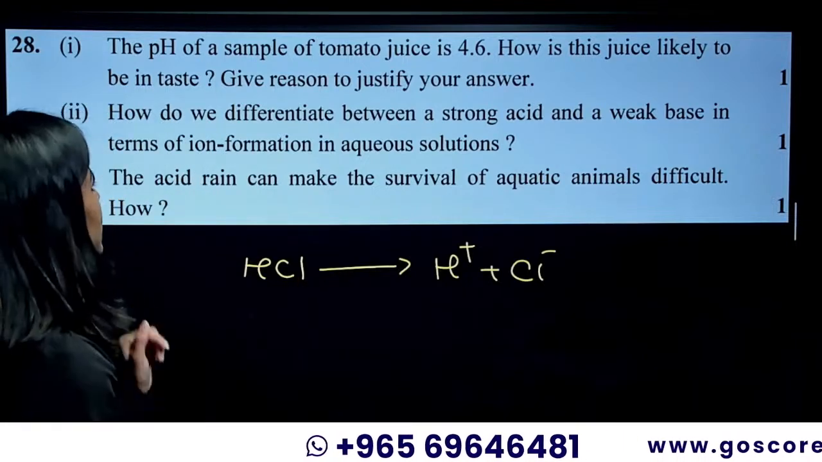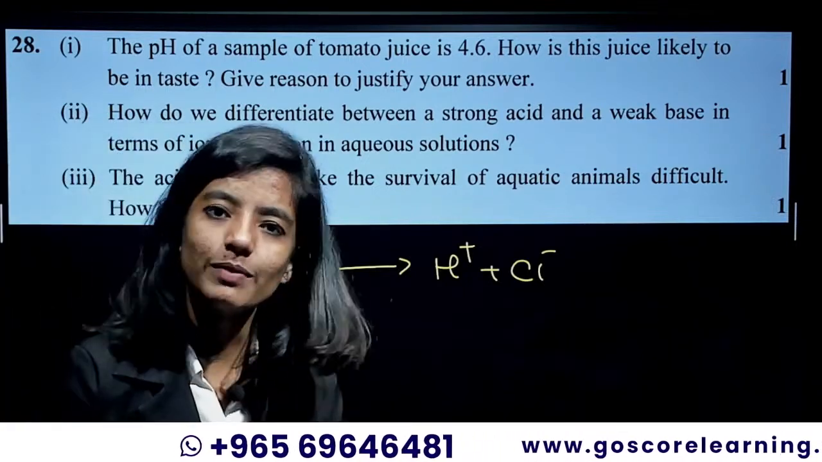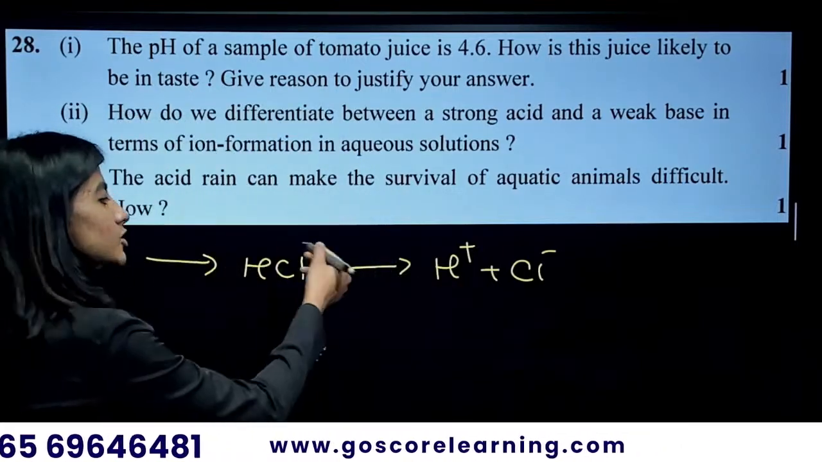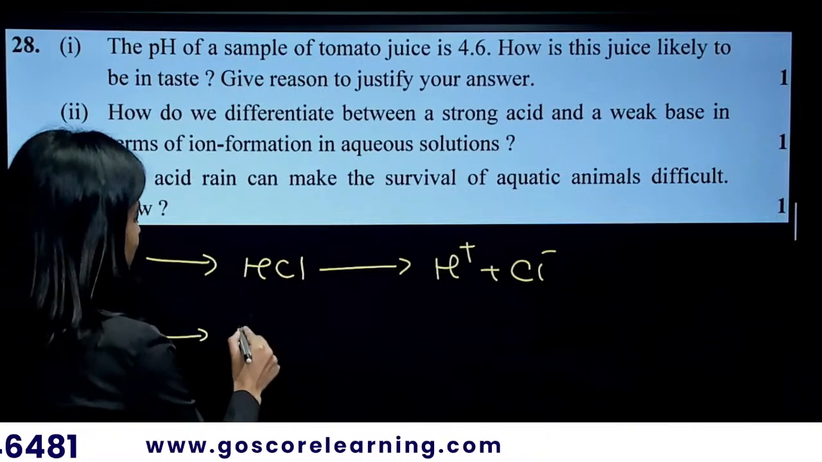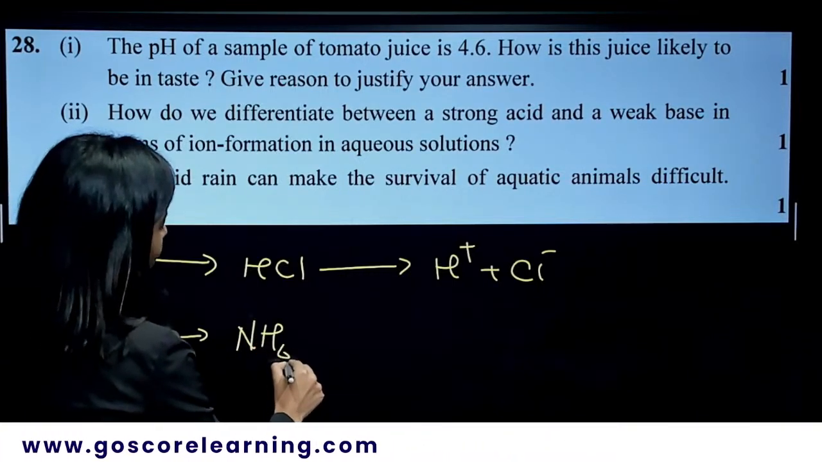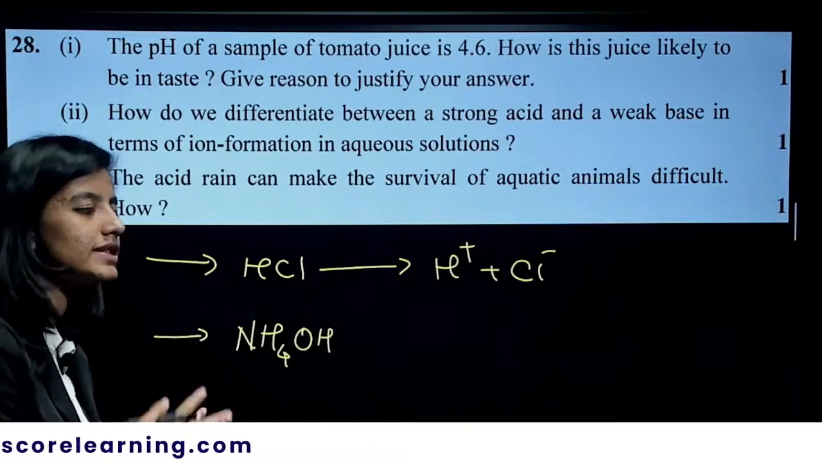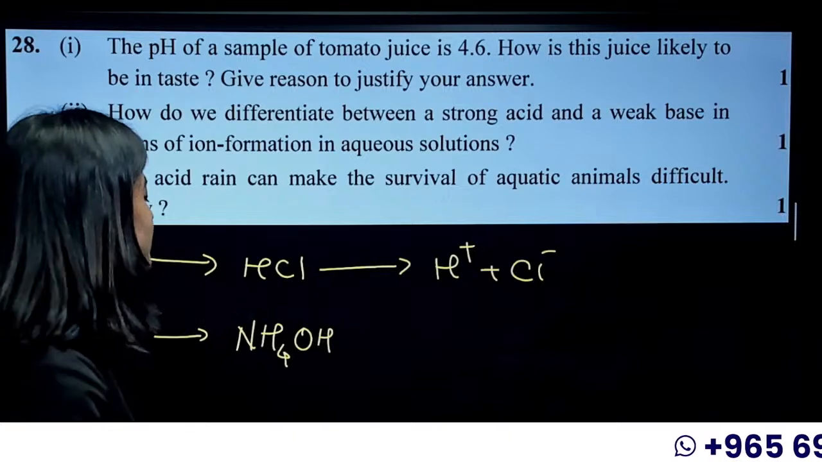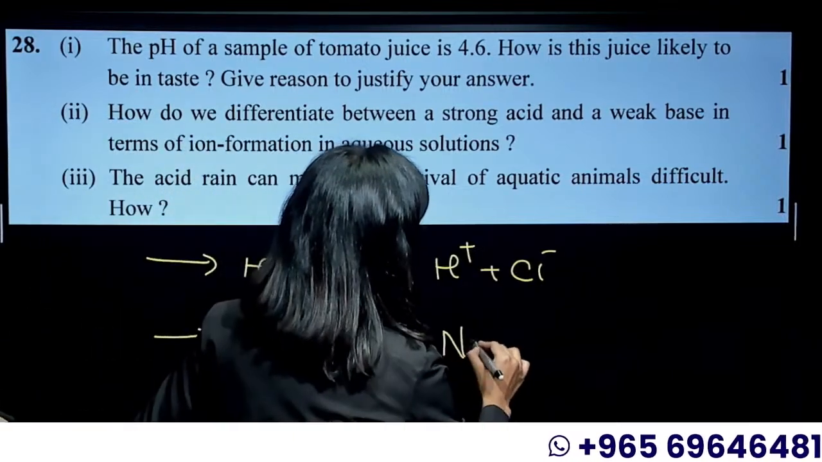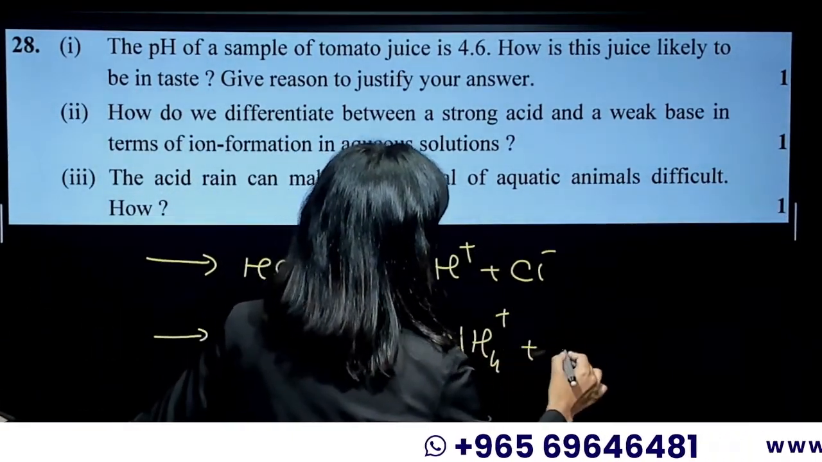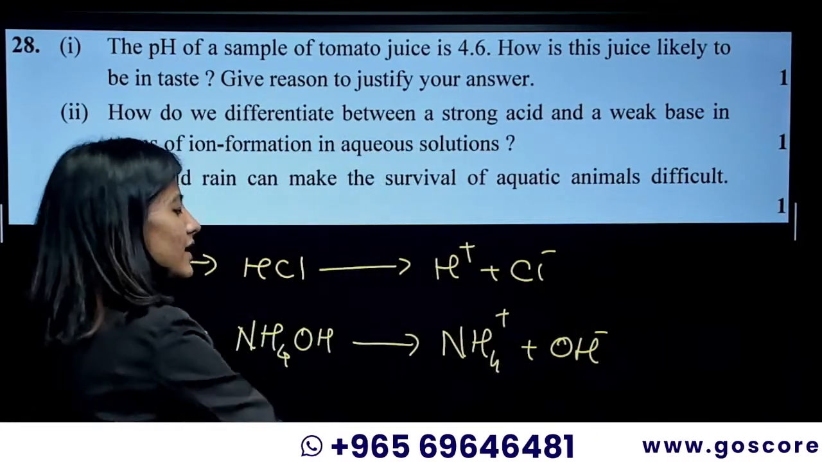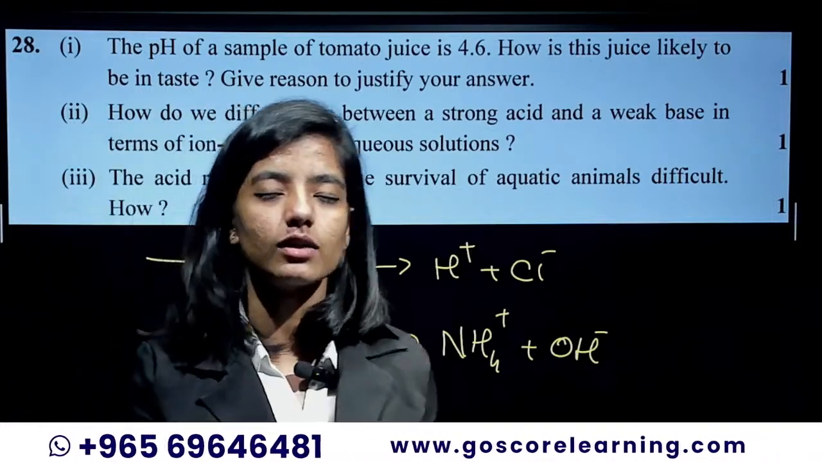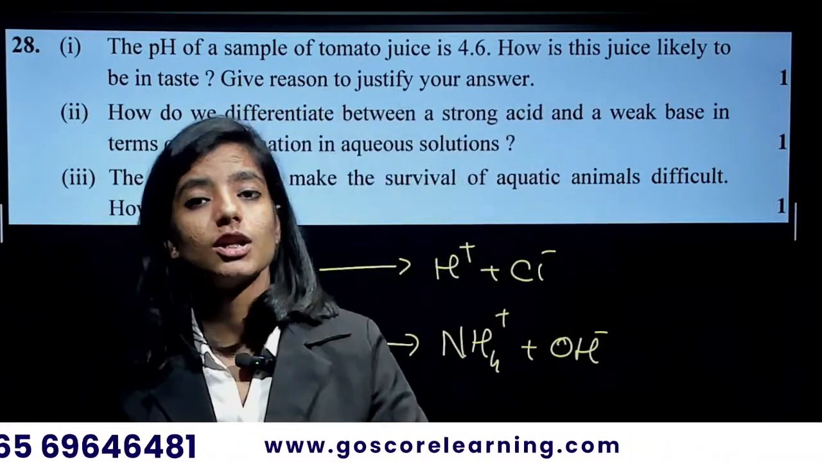That's a strong acid. Coming to the weak base, if they partially dissociate, let's talk about NH4OH, ammonium hydroxide. It's a weak base. When we mix it in water, it only partially dissociates into NH4 plus and OH minus. Anything which partially dissociates into ions is called a weak acid or a weak base.